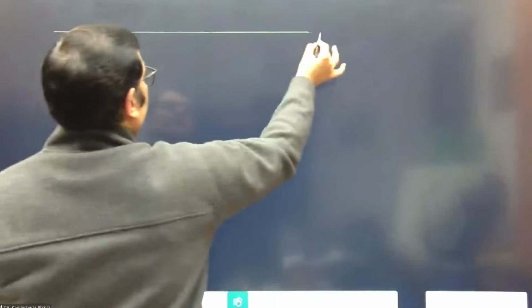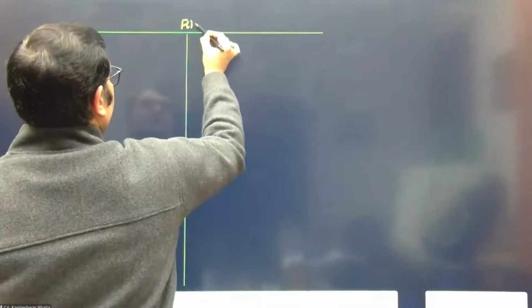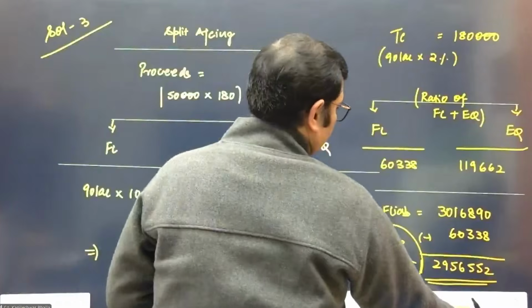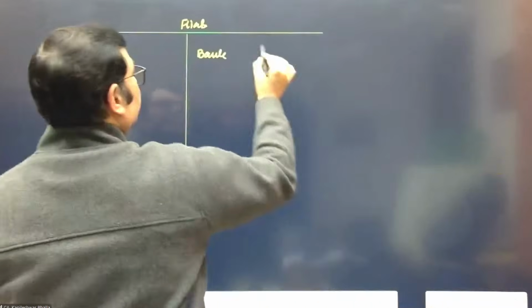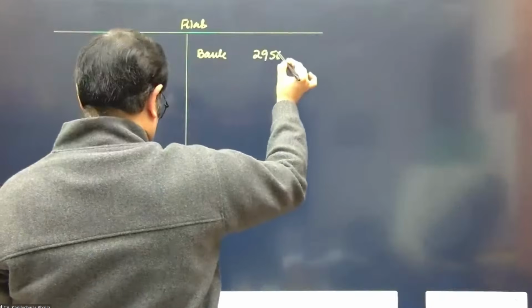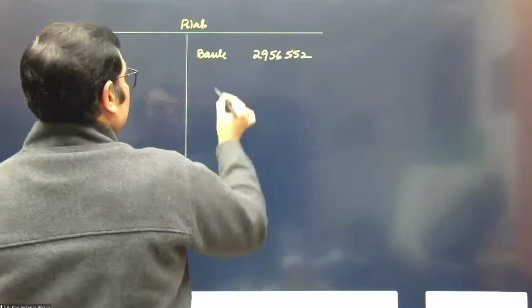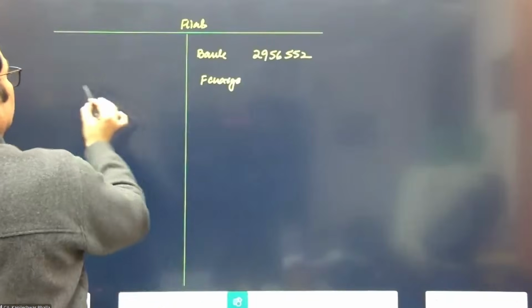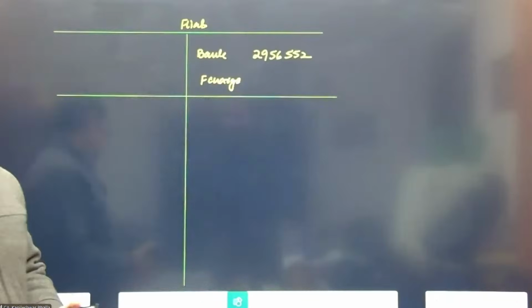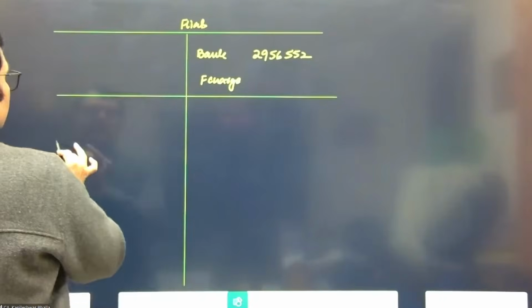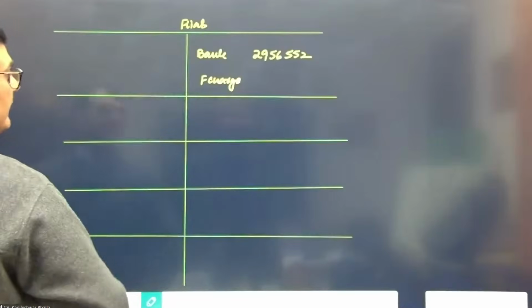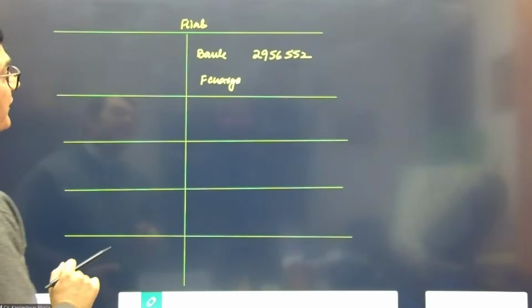So let's make the ledger account of the financial liability for a period of 5 years. This is going to be bank, the net figure 29,56,552. We take a finance charge. So we need this for a period of 5 years. It was 5 years, right? So let's make the ledger for years 2, 3, 4, and 5. Let's first finish the structure.